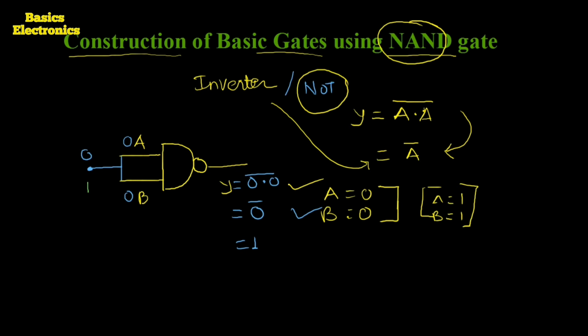So A equals 1 and B also equals 1, because here the inputs are shorted together. Whatever input we apply, suppose the input equals 1, it gets applied to both inputs A and B, because we shorted the inputs.